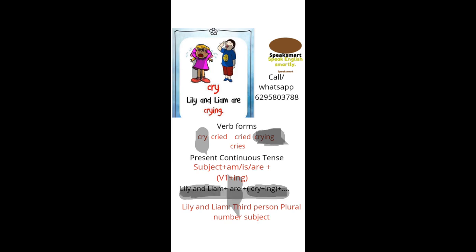So what do we get? Lily and Liam are crying. So here, what is the subject?